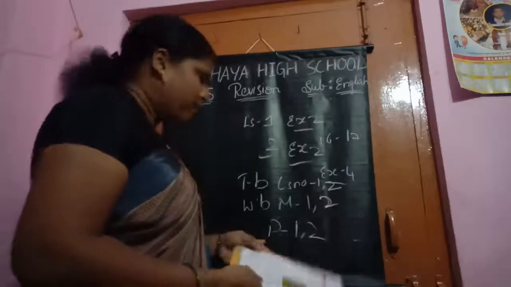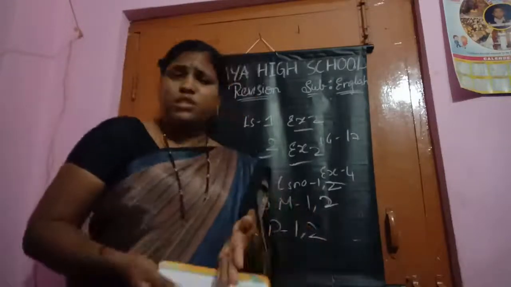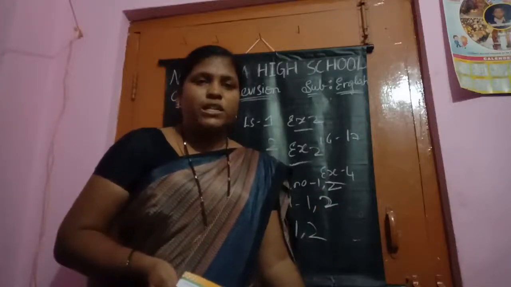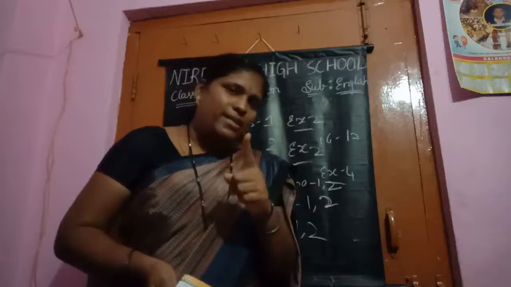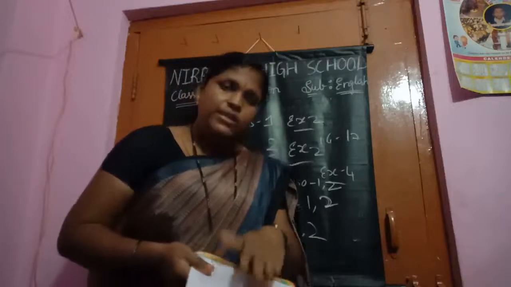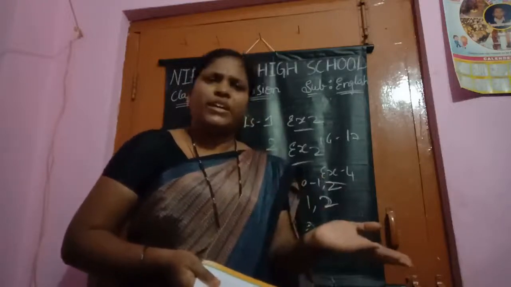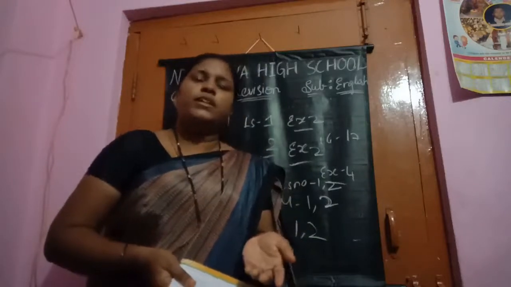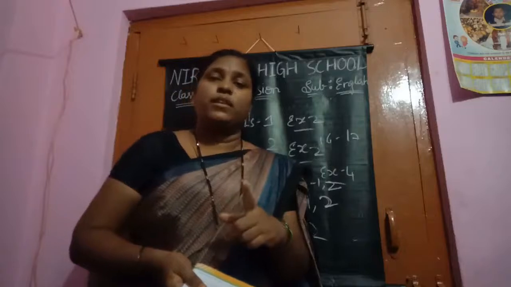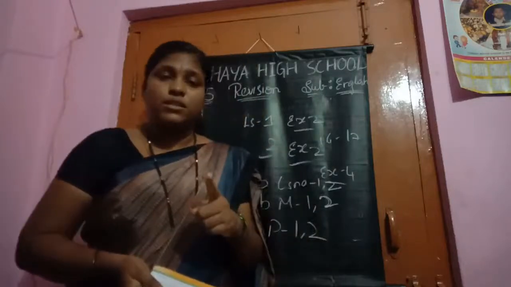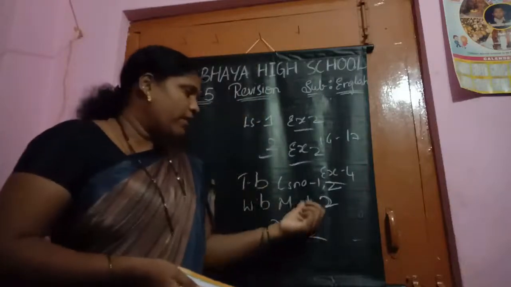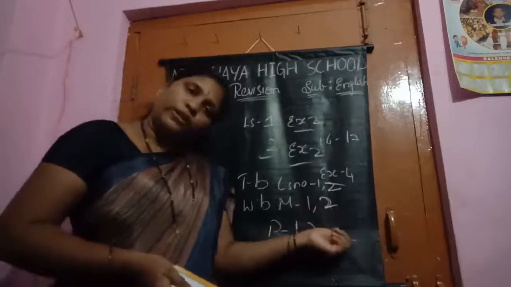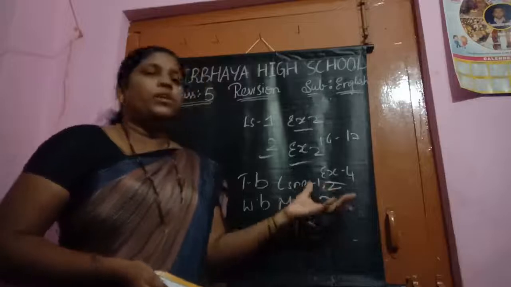Understood, children? You can get the passage from these passages or from the lesson passages also. But you should read the passage and write. When you practice this, then you can write any passage. By reading and understanding, you will take 10 minutes only. Everyone can write the passages. Read the passage and write the answers. So textbook lessons 1 and 2 fully, workbook modules 1 and 2 fully. Total you should read.